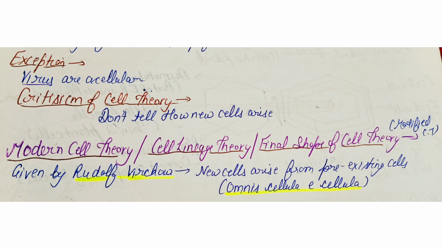The answer to this question is modern cell theory, also known as cell lineage theory or the final shape of cell theory. Modern cell theory was proposed by Rudolf Virchow. He gave the term omnis cellula e cellula, which means new cells arise from pre-existing cells. And this is the final shape of our cell theory.